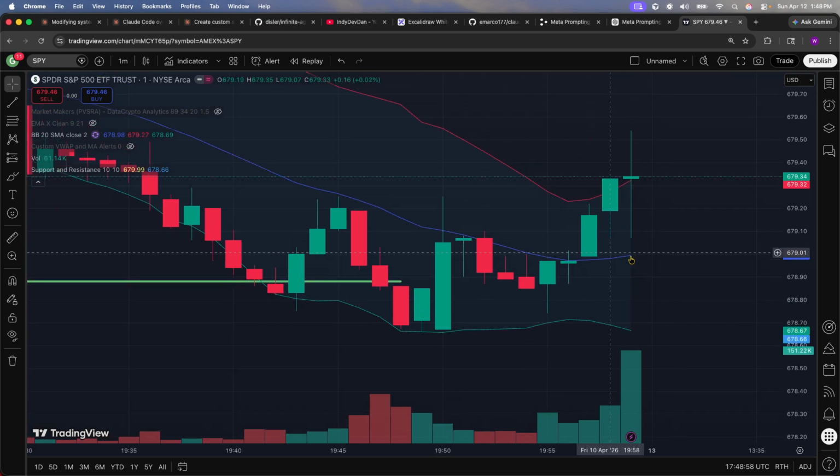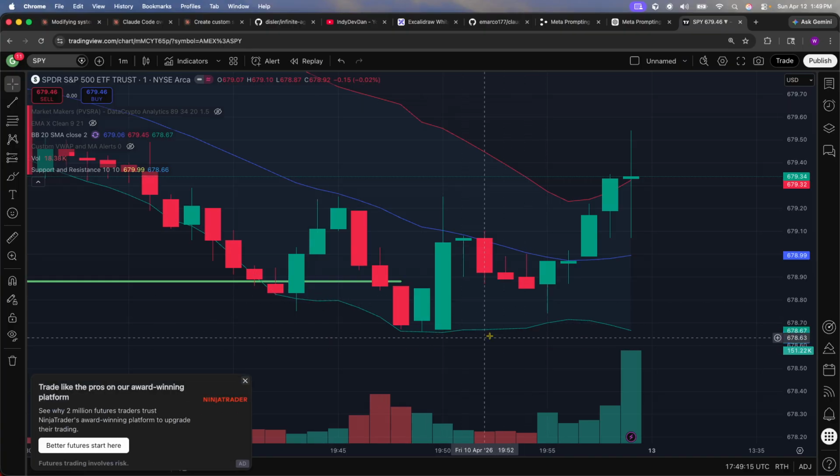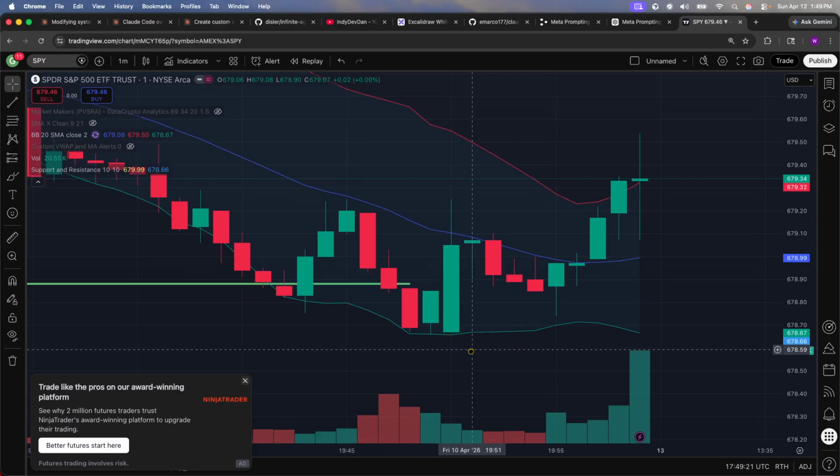And then this middle line is going to be the 20-minute moving average. What this does is take the price for the last 20 minutes and provide a simple moving average, or SMA. And then this bottom line is going to be the oversold line. This is where panic sets in. Whenever we see the price start touching the oversold line, people are starting to think, all right, damn, I got to get out before I start losing money.